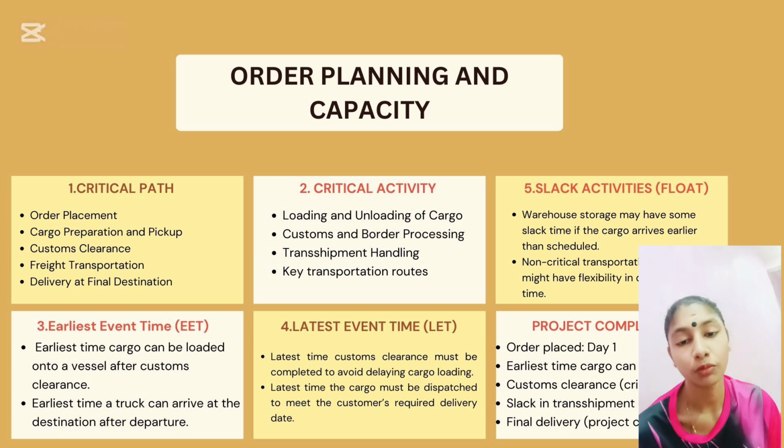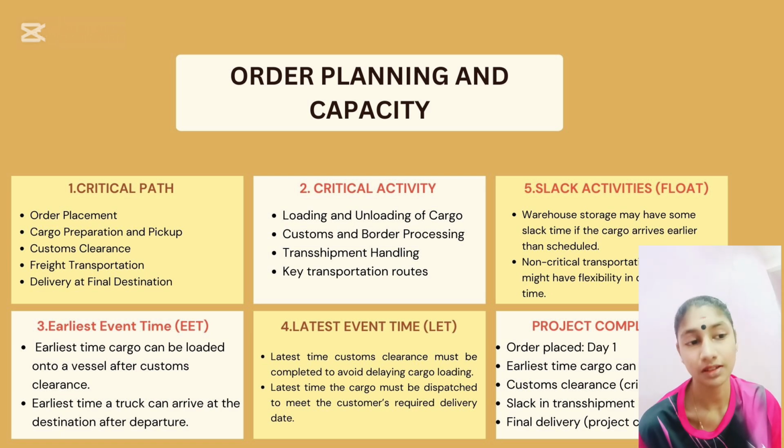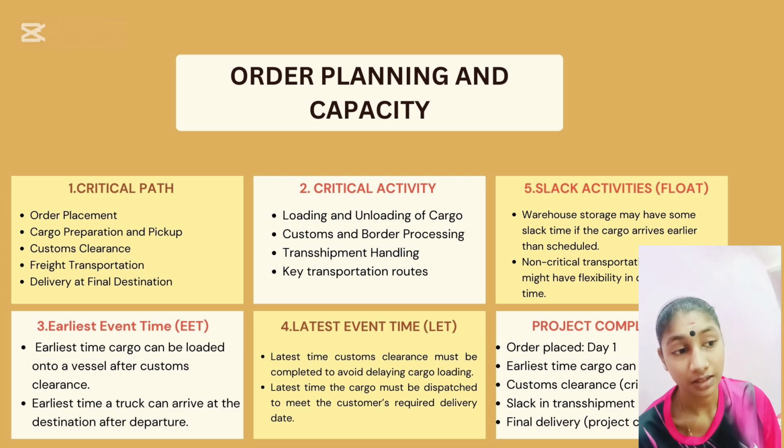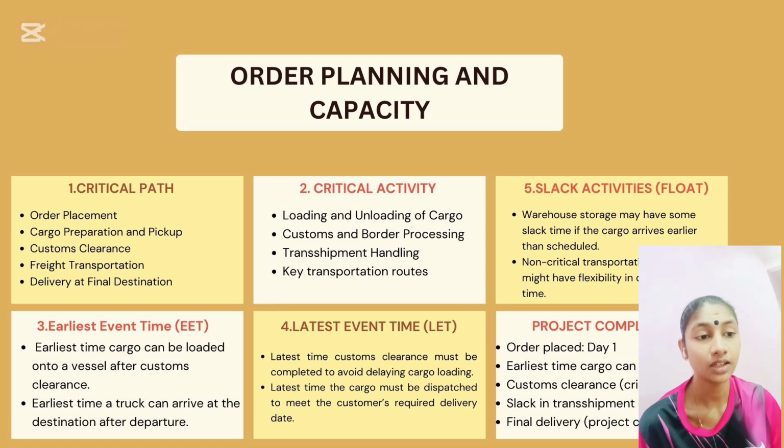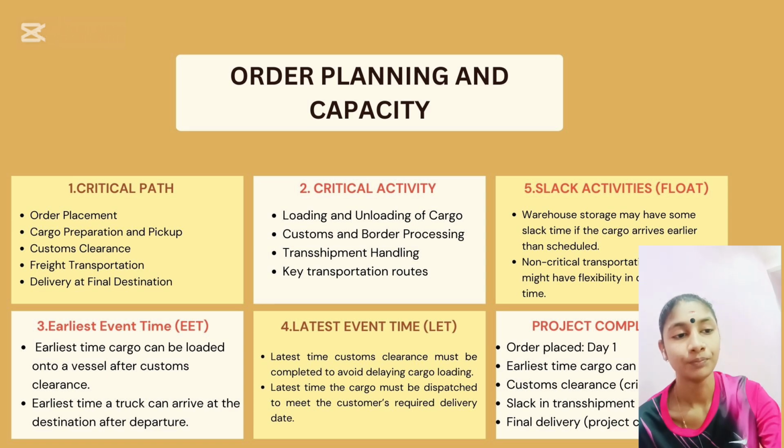Okay, and the project completion time is the order placed 1 day. Earliest time cargo can be prepared 2 day. Custom clearance critical activity will be 3 days. Day 3, and the slack in transshipment activities, that's from day 5 to day 7, and the final delivery, that project completion, will be day 10. So for one project it will take 10 days to finish one shipment.